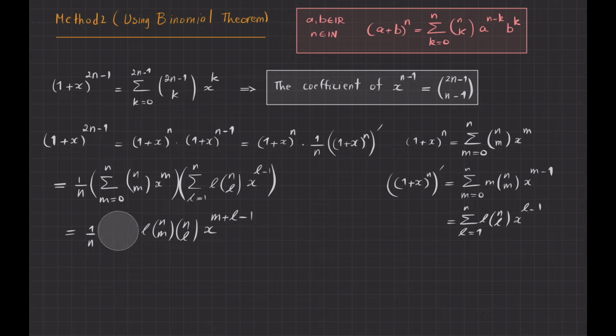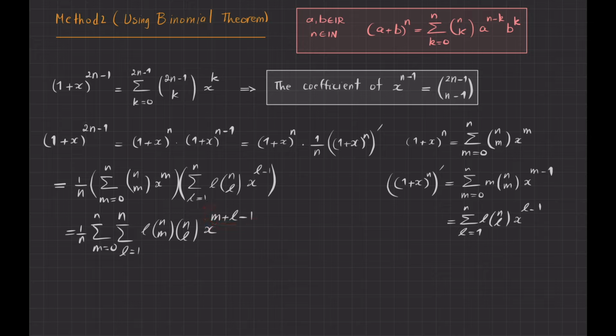So let me clean this. I forgot to write 1 sigma here. So 1 over n sigma, m goes from 0 to n, and the other sigma l goes from 1 to n. Okay? So I just multiplied them term by term. This is what I get. But the point is that I want to find the coefficient of x to the power of n minus 1, again using this expansion. So it means that I am asking myself when this power becomes n minus 1.